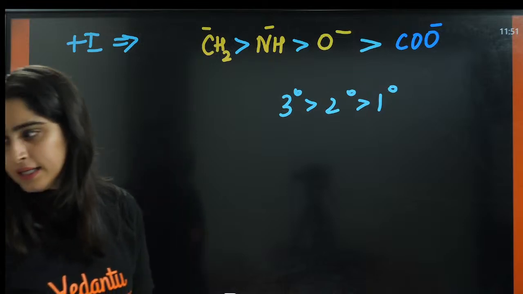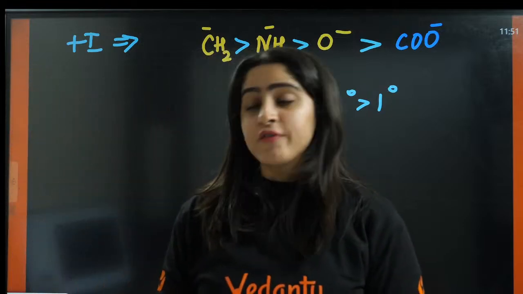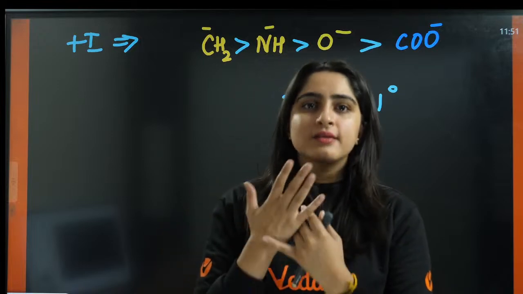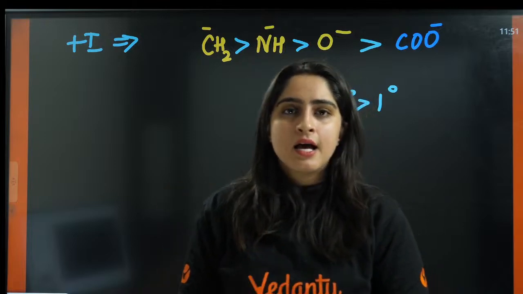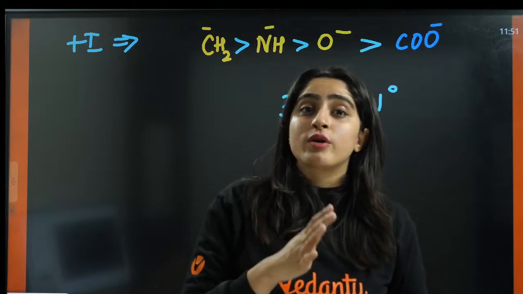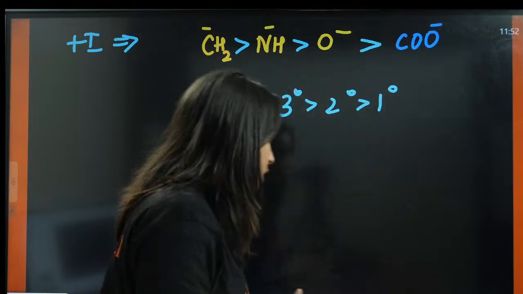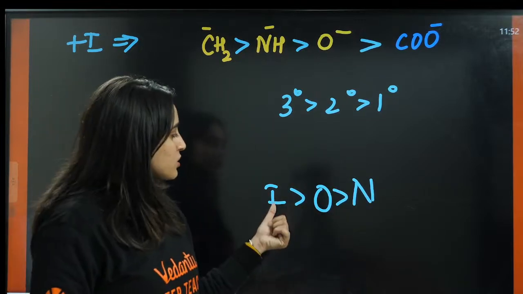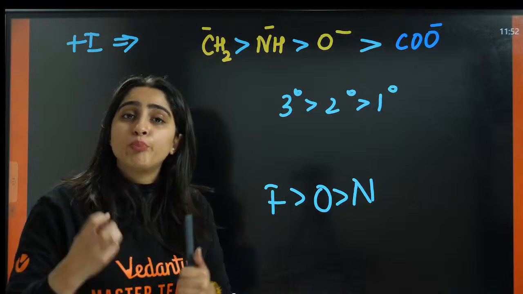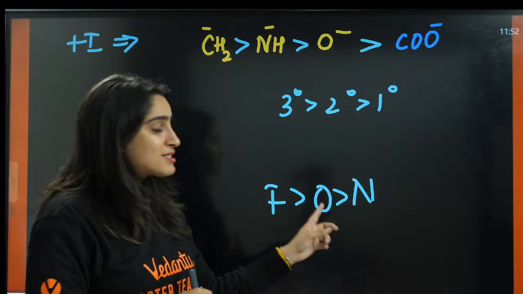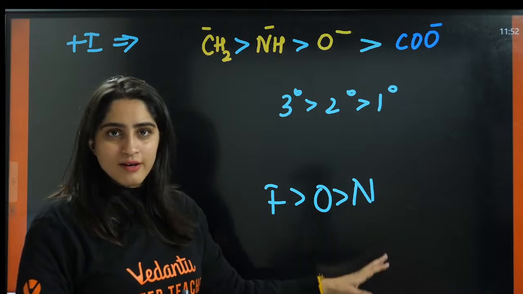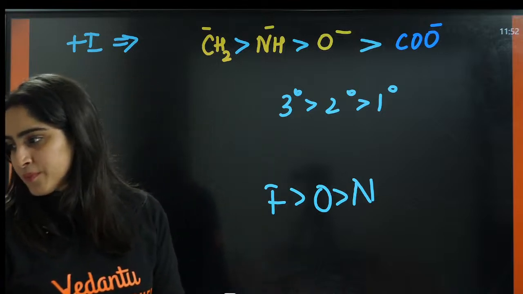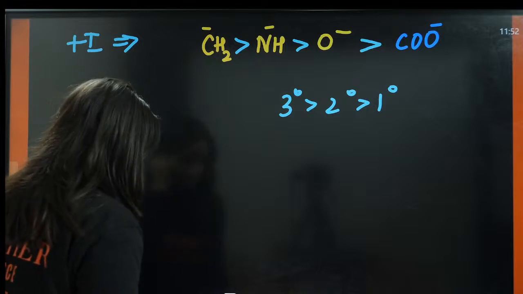Yes, when electronegativity increases, minus I increases. Yes, that is true. If electronegativity is increasing, that means the electron pulling is increasing. If you talk about fluorine, it is more electronegative, that means it is able to pull electrons towards itself more easily than oxygen or nitrogen. So the minus I effect of fluorine is more than oxygen or nitrogen. Okay. Now coming to next.